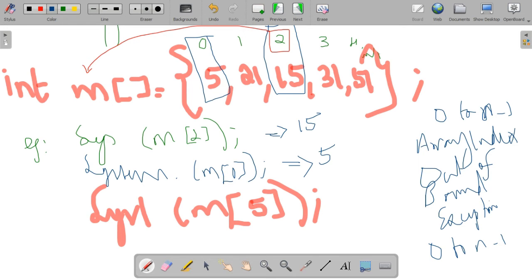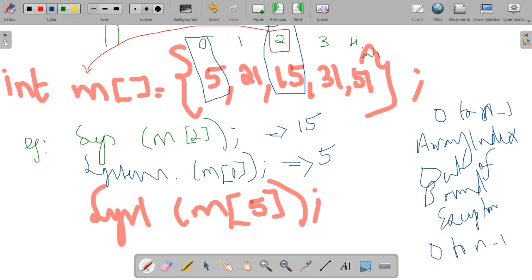If an error like this shows up, you have to understand that an illegal index has been given. What do we mean by illegal index? Legal index means from 0 to n minus 1. Other than that, those are illegal indexes. So if a user tries to access an illegal index element, the compiler will show an error message like array index out of bounds exception.